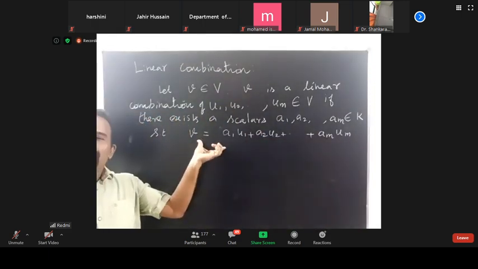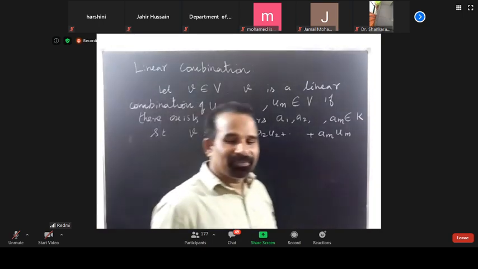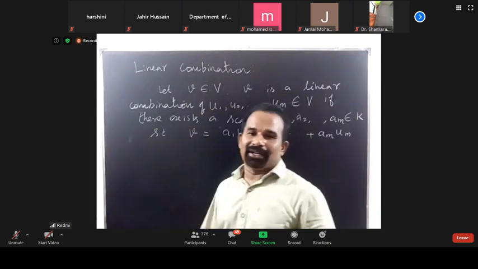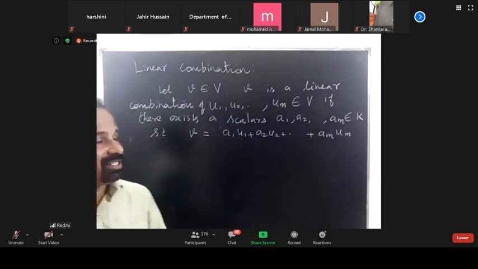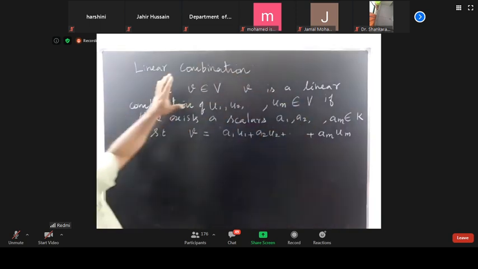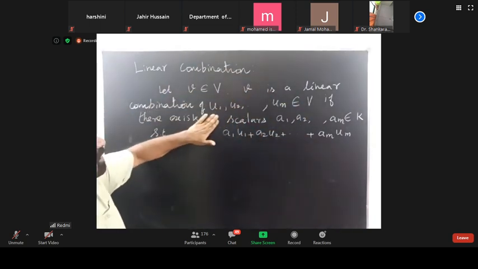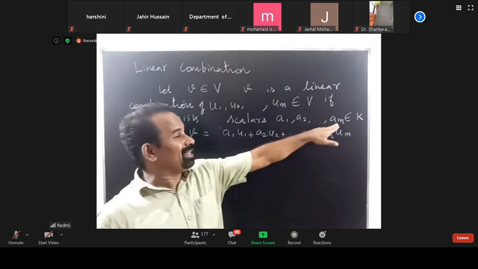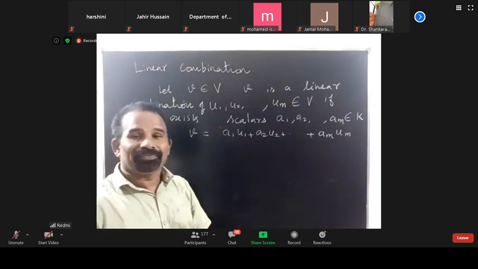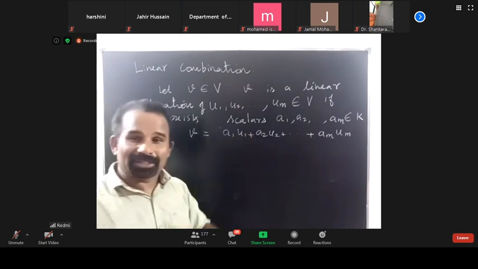So if you take any element that is a linear combination of certain vectors, then we say that there exist scalars a1, a2, a3, am belonging to K such that v is equal to this. We are familiar with this.